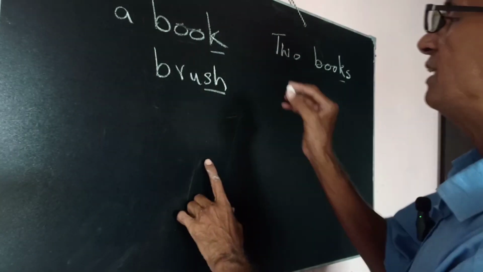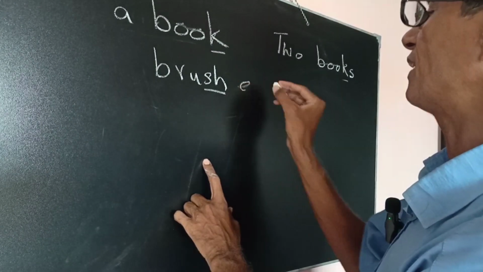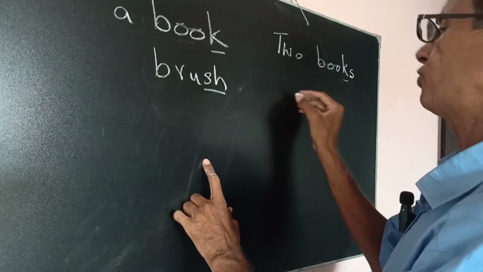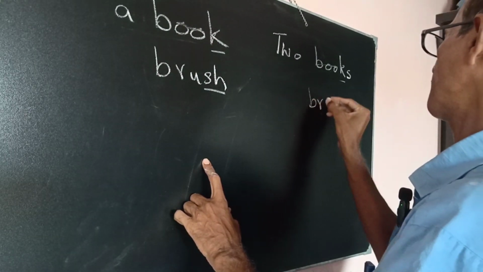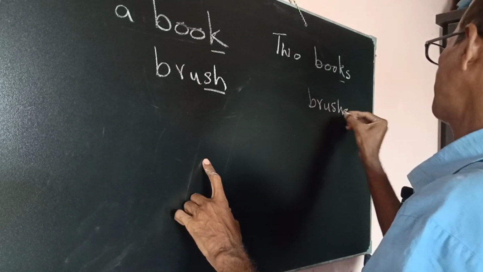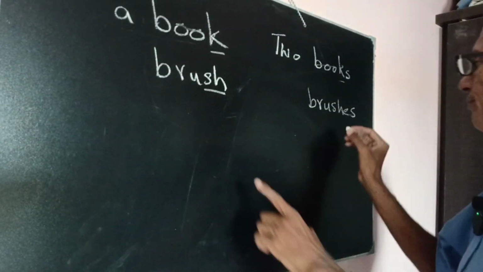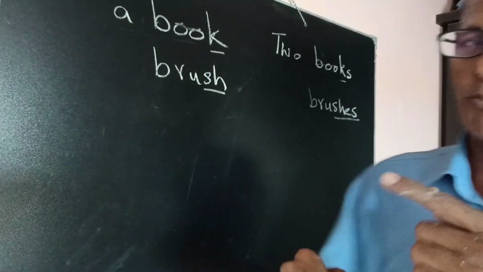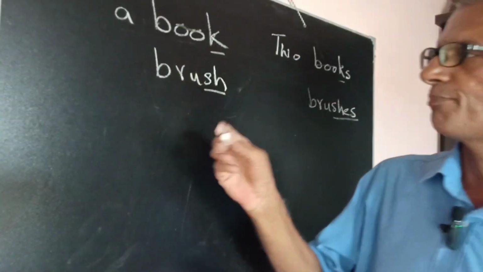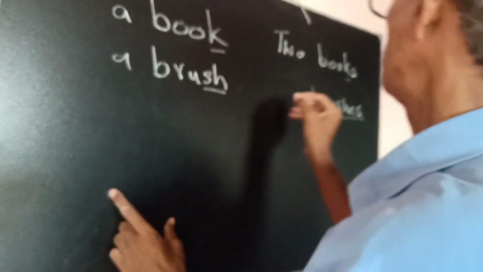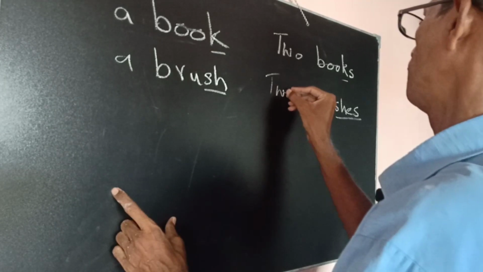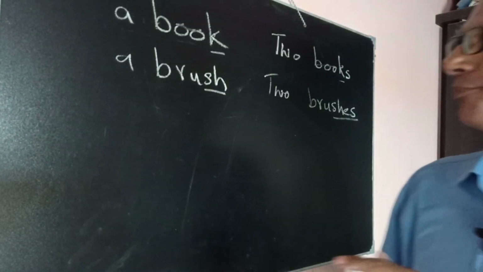There will be es when we make it plural, so it will be brushes. With sh, es will come. That is the es to make the plural. A brush, एक brush, two brushes.